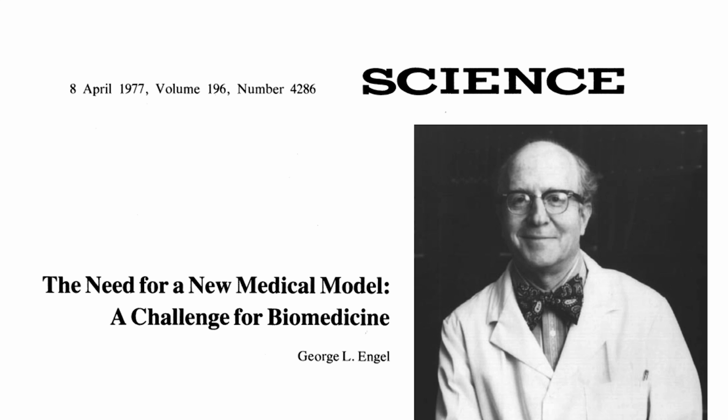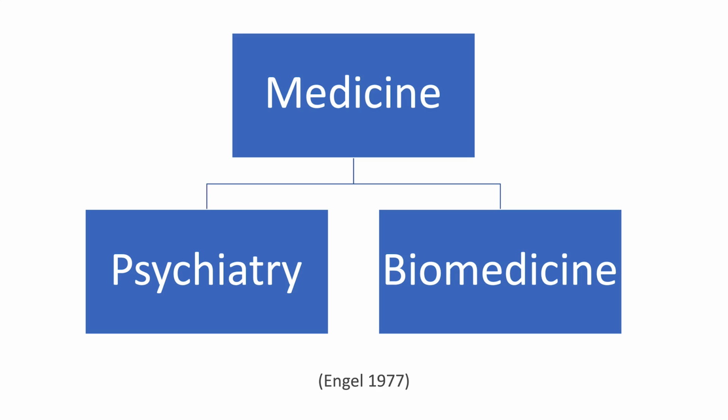The biopsychosocial model of pain was first described by the American psychiatrist George Engel in his seminal 1977 publication entitled A Need for a New Medical Model, A Challenge for Biomedicine. At the time of the article's publication in 1977, there was a schism looming in the broad field of medicine. On one side, you had the branch of psychiatry, who was generally believed to be concerned with diseases of the mind. At that time, the field of psychiatry was regarded by many as pseudoscientific and a philosophical branch of medicine.